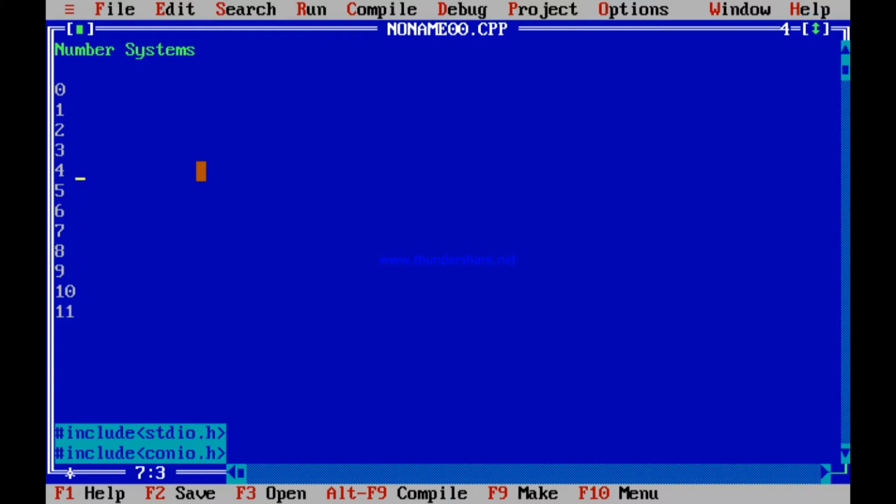Since I have gone up to 10, 11, 2 digits are there. So you can think of it as 00, 01, 02, 03, 04, 05, 06, 07, 08, 09, and so on, 10, 11, then maybe 12.